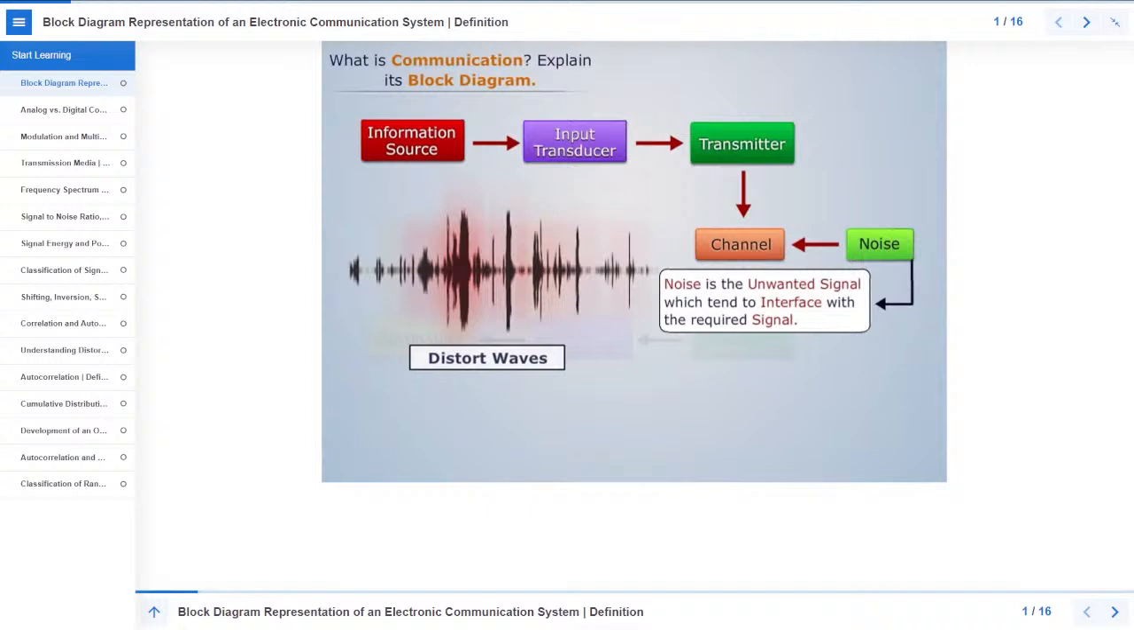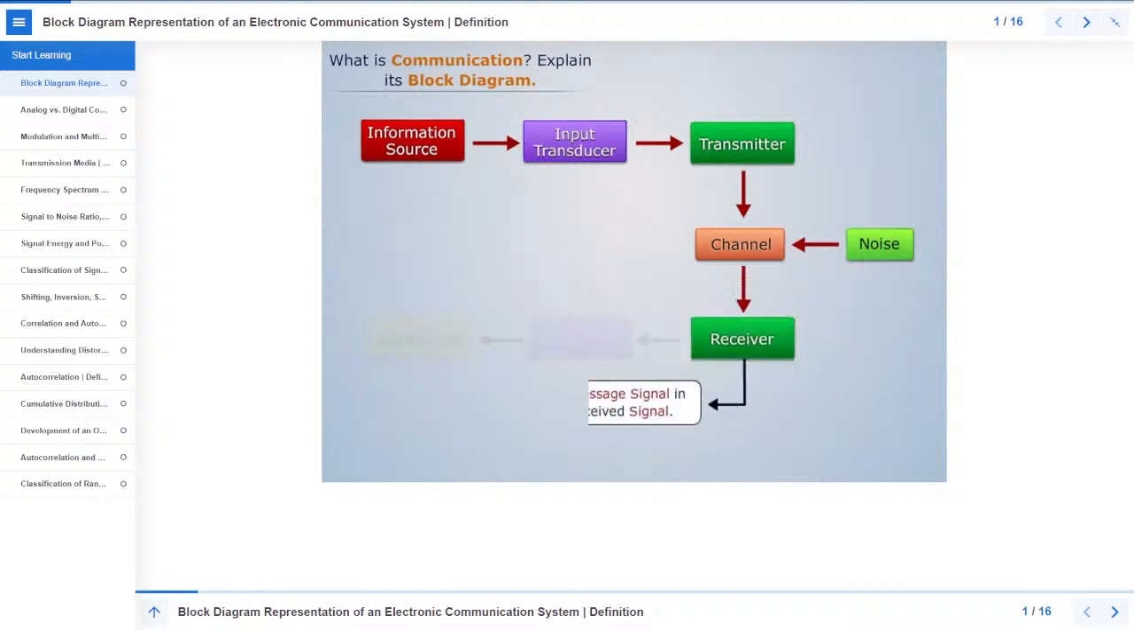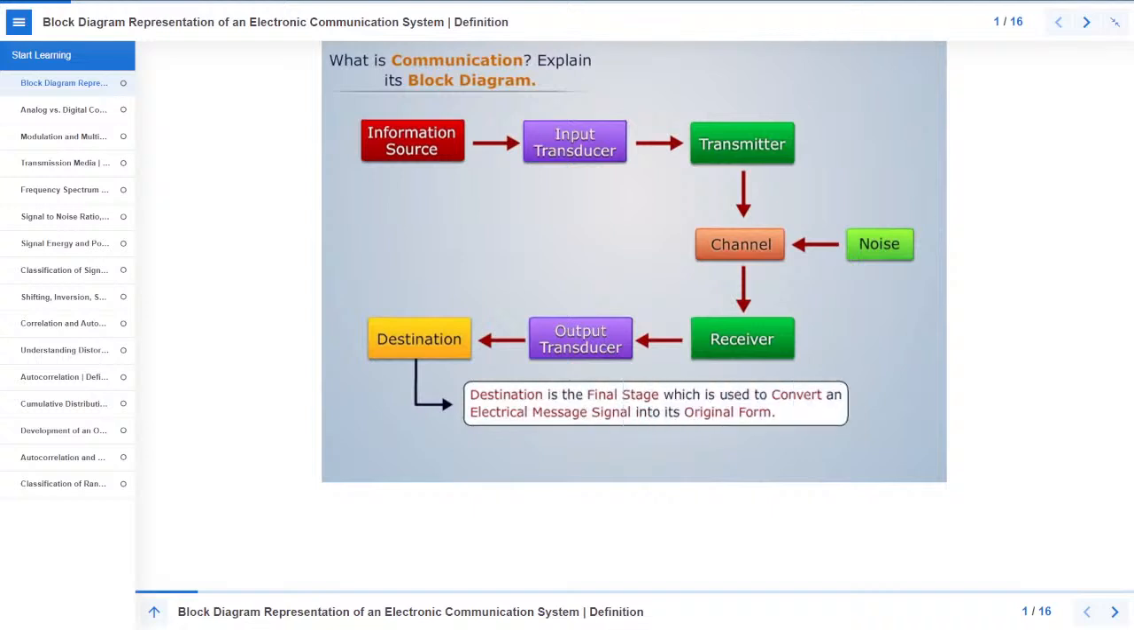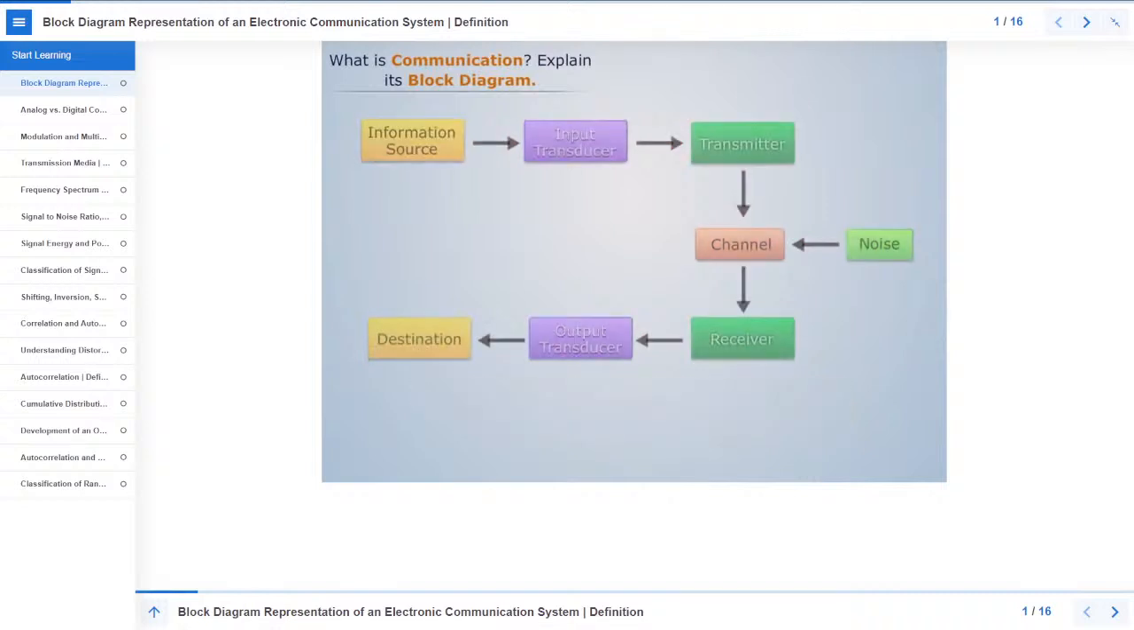Noise is the unwanted signal which tends to interfere with the required signal. Receiver is used to reproduce the message signal in electrical form from the distorted received signal. Then data is given to output transducer, and then finally to the destination. Destination is the final stage which is used to convert an electrical message signal into its original form. Here the reception of information sent from source is done.